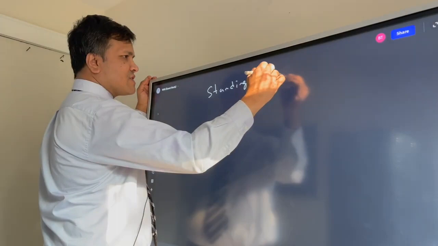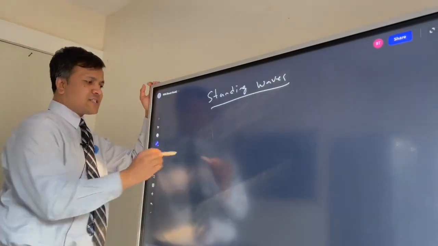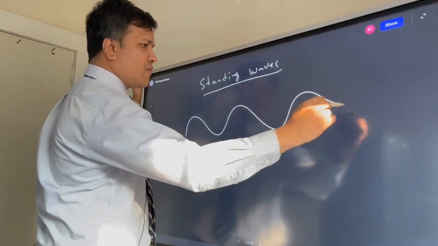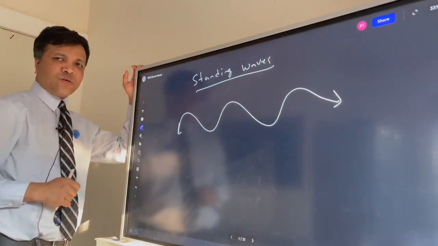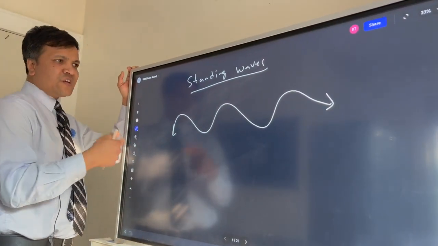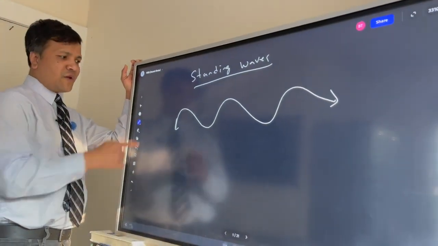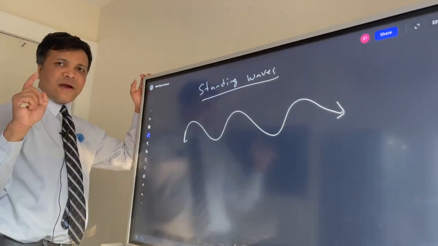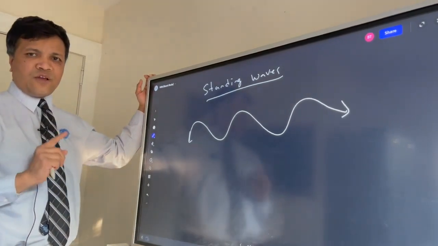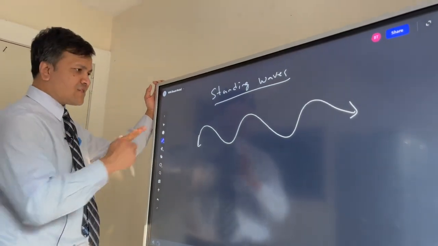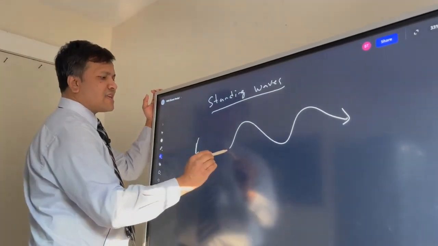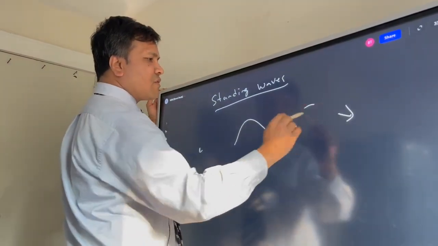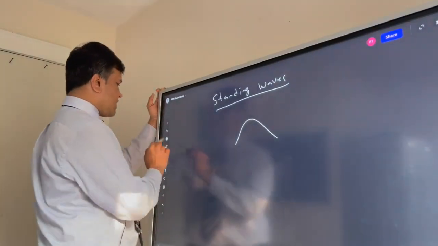When we talk about standing waves, we usually start our conversation with the wave we know and we love. So this is a wave. What type of wave is this? This is just a transverse wave. Does it have a beginning? No. Does it have an ending? No, of course not. However, to make it a standing wave, you have to have a beginning and you have to have an ending. So how can we do that? Well, that's very easy.